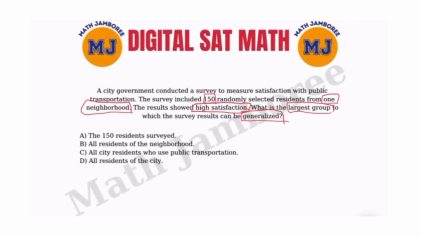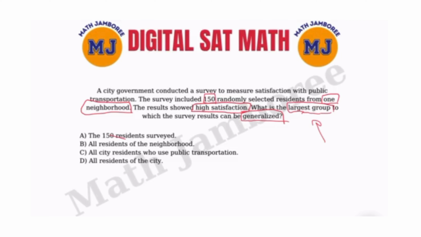So A says the 150 residents surveyed. Now, as I said, it says largest group, and that is a huge key point in this text. When it says largest group, it should be more than the 150 residents that were surveyed. So we're going to eliminate A immediately.